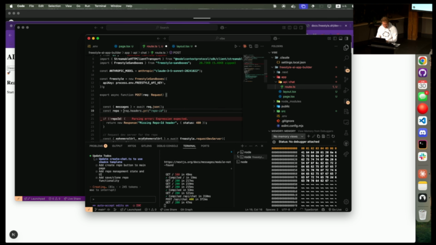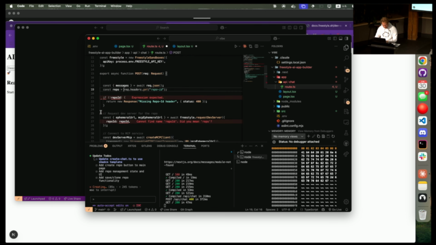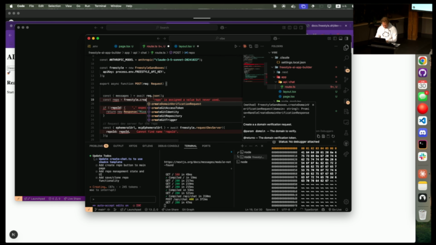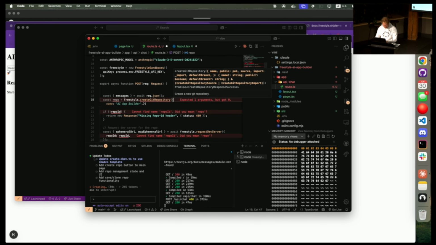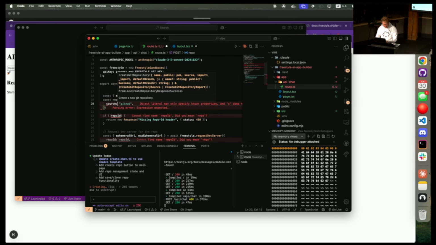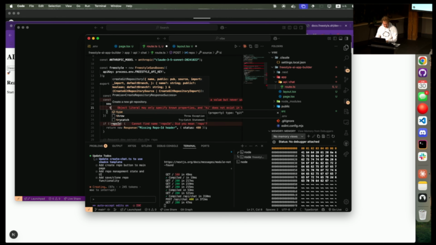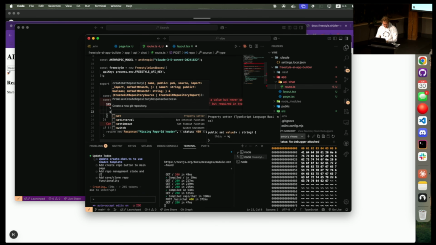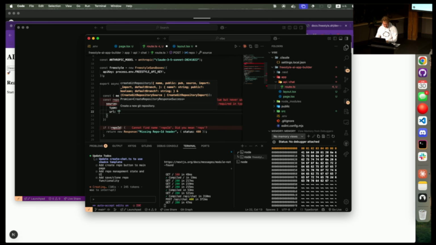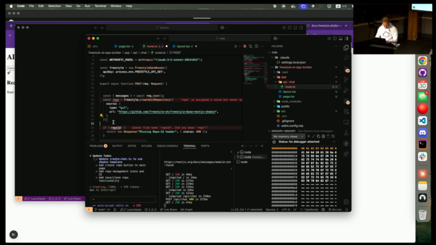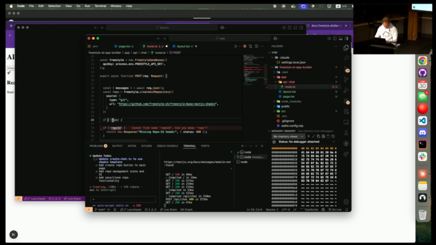We're going to cheat a little bit here. Where is the sandboxes? Source. Again, all this stuff I just did. Kind, git, URL, here, await.